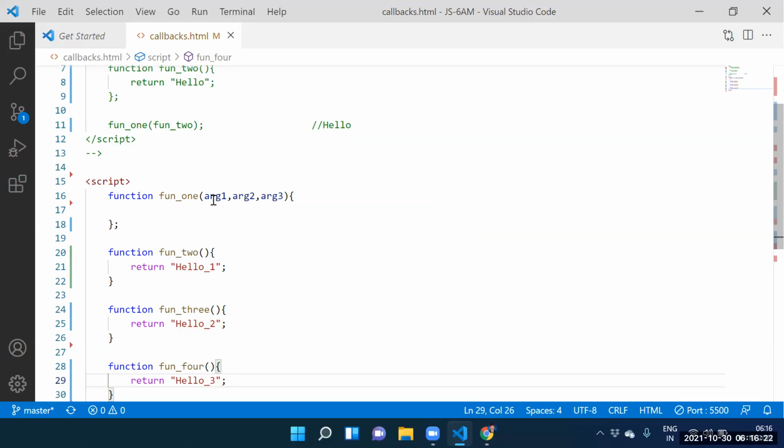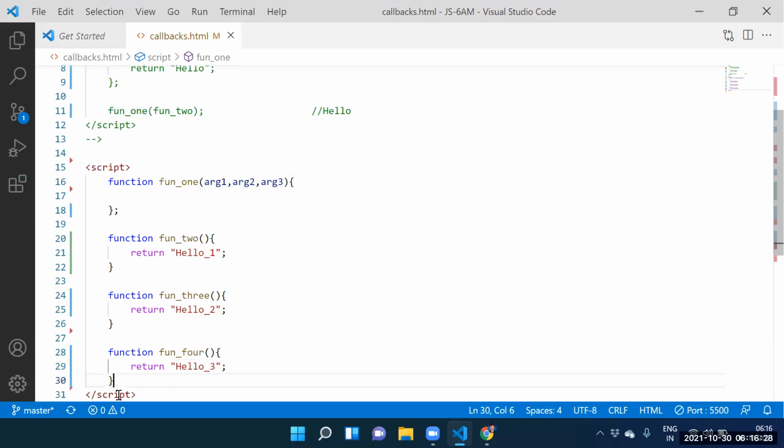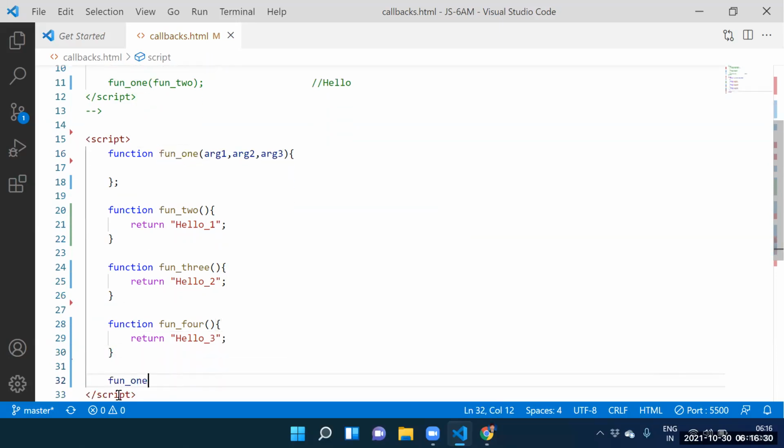Can I call function 1? Yes, sir. Let me call function 1. Here itself, we need to call function 1. Guys, while calling function 1, how many arguments do you want to supply? 3 arguments. Argument 1, argument 2, argument 3.